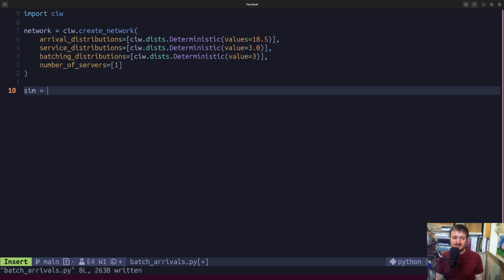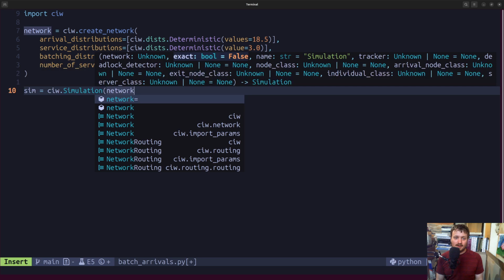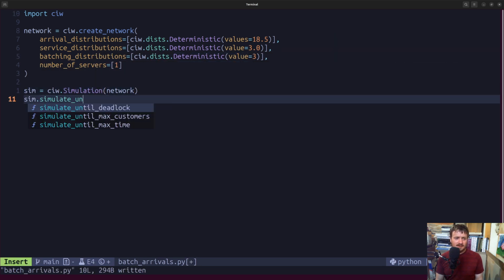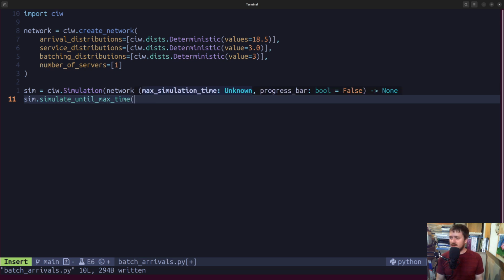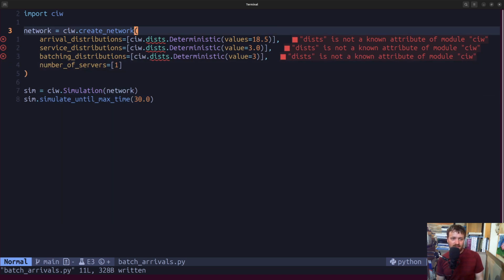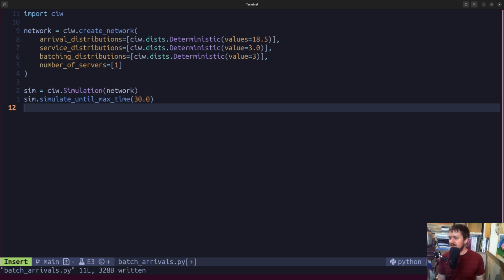So we can set up our simulation. Let's call that q.simulation and pass in our network, and then let's simulate until some amount of time. Sure, we'll follow the docs and say 30. 30 is probably pretty good because we know that the first collection of arrivals will happen at time 18.5, and we should expect 3 of them, right? And then that gives also time for these folks to get served, so they should show up in the records as well. All right. It's just an example, just to make things easy to analyze after the fact.